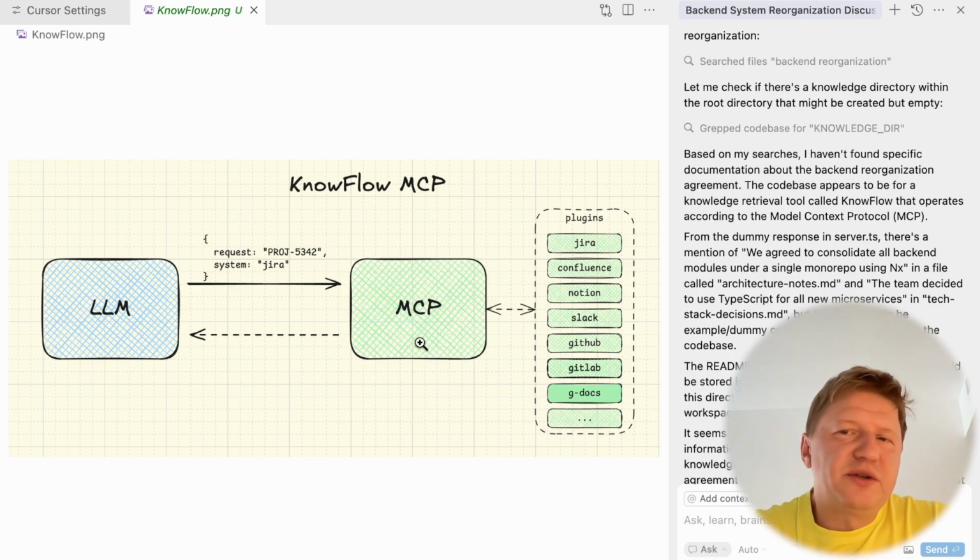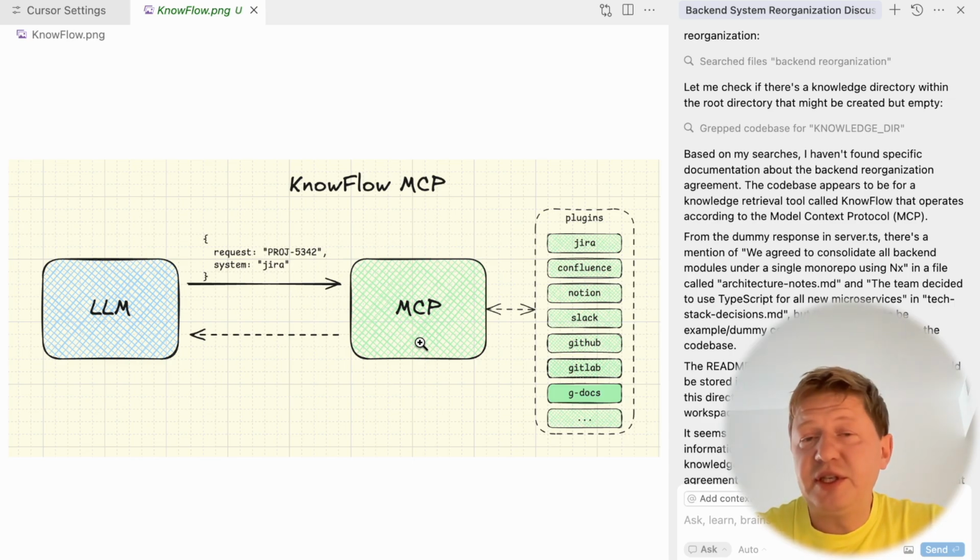And you have, I don't know, 10, 15 systems, and you have to pay for every single call, doing this multiple times. So the idea would be to have a general KnowFlow MCP which knows about everything in a very generic way. And then you can configure multiple plugins. If you have a new system in your organization, you just add a plugin and your MCP is ready to fetch it as well.